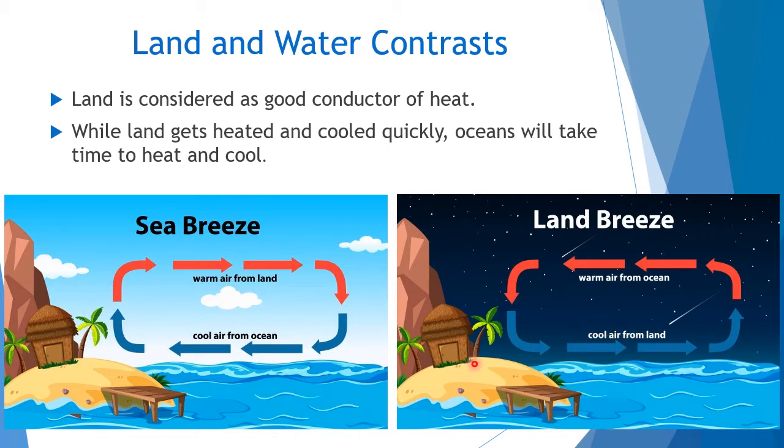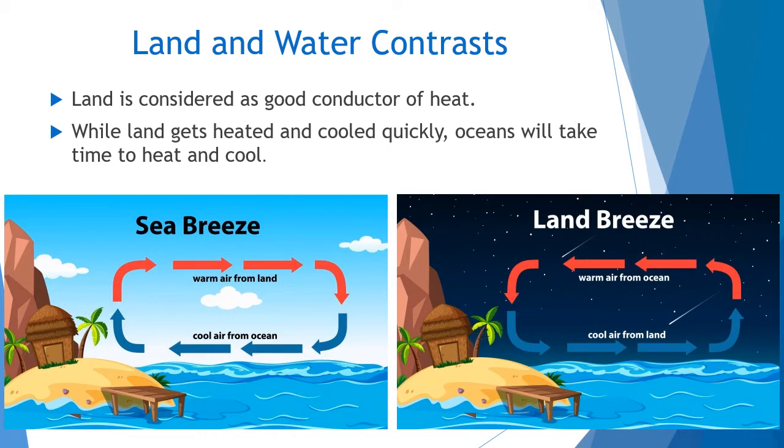When the cool air from the land goes, when the land cools down, on the land part we may get totally cool. We may even get shivering. But we are on the sea coast. What's happening? The cool air is going to the sea from the land, and from the sea we are getting warm air to the land part. Because of that, even at night, sea coast areas feel somewhat warmer instead of cool.